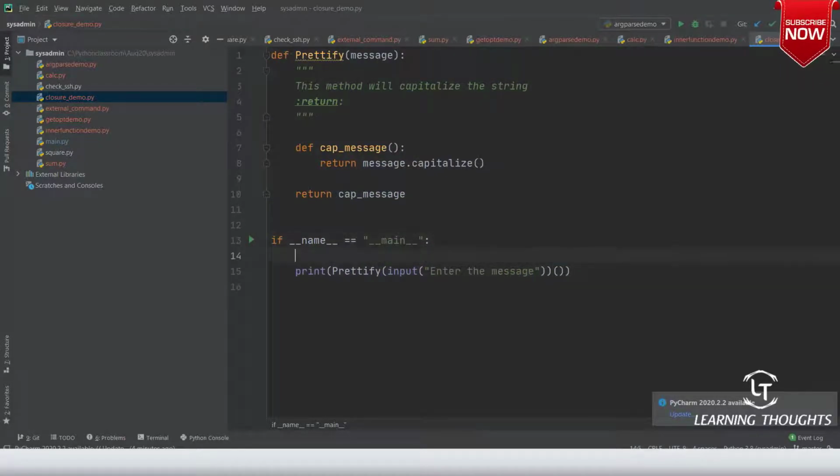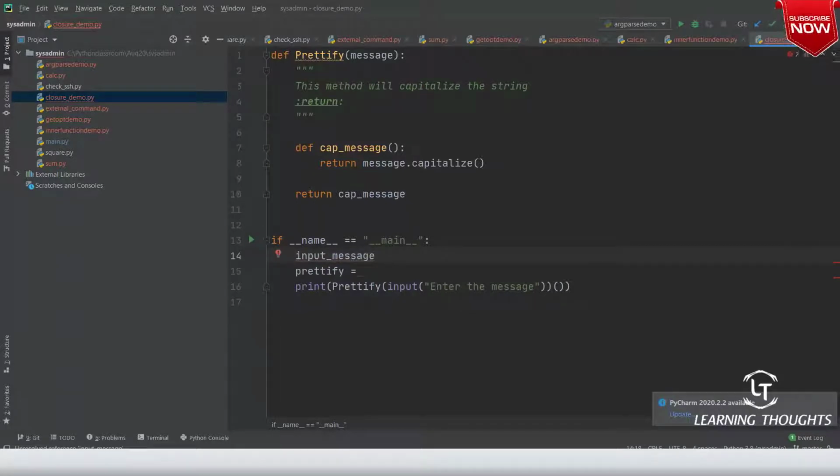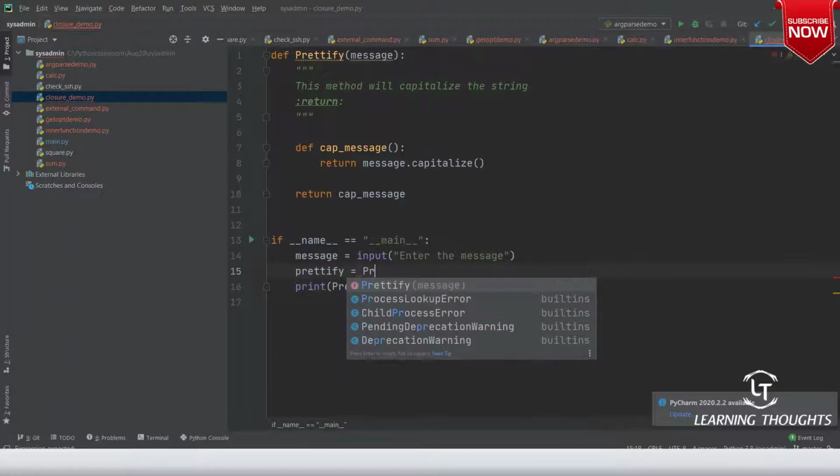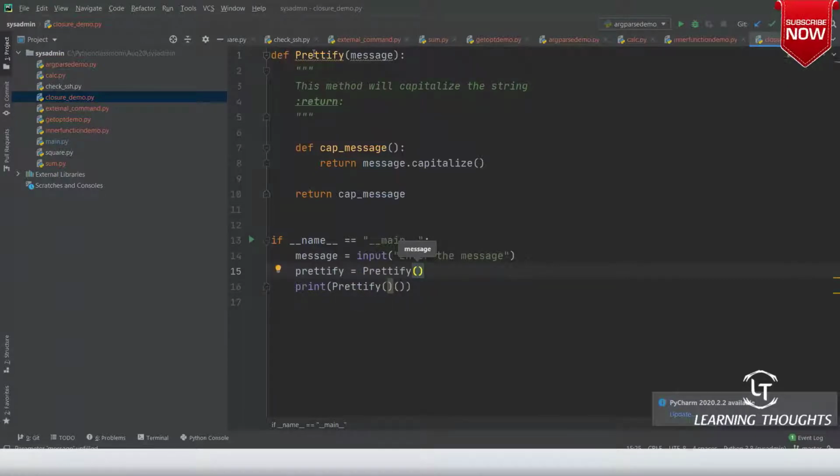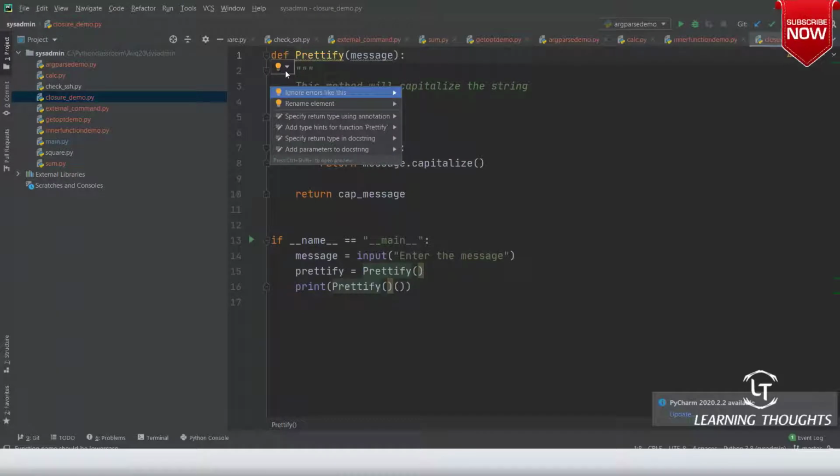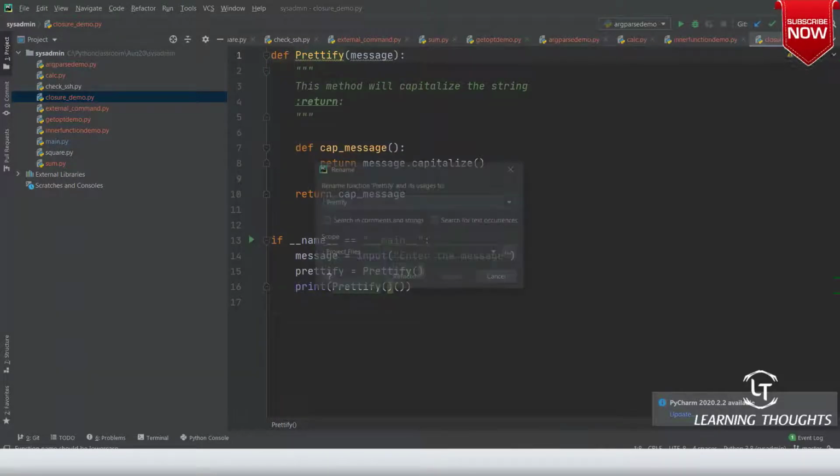If you want to make this simple, assign the input to message, and prettify_function is equal to prettify of message.